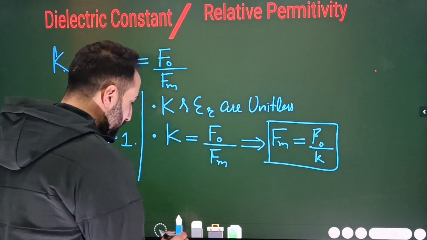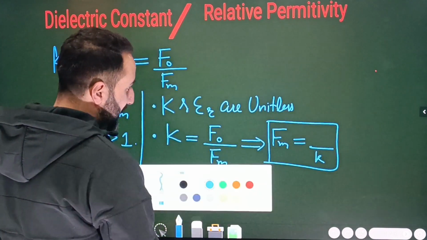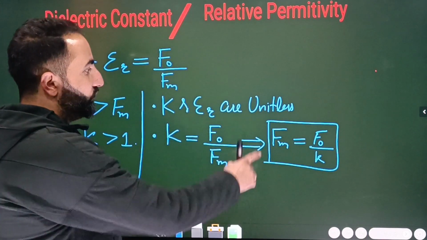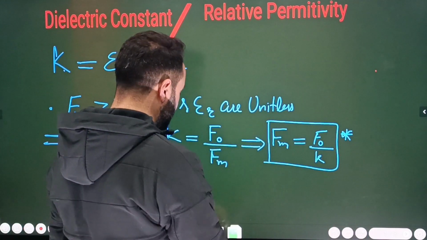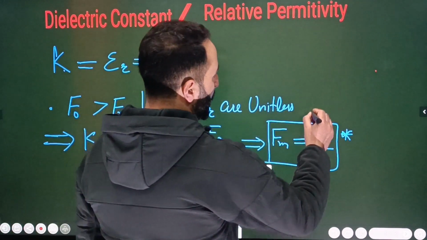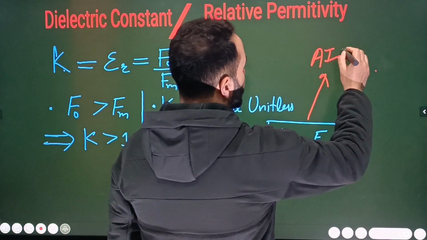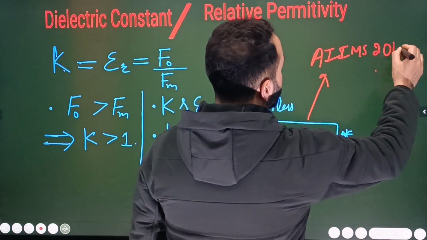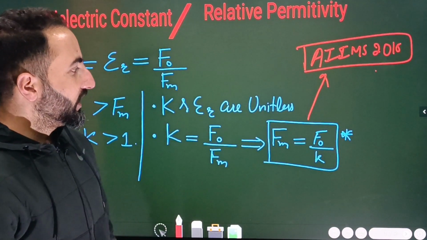Let me rewrite it here. It is equal to F naught divided by K. Very important equation, highly important equation. A direct question based on this very equation has been asked in AMS 2015. Later on we'll be doing that question as well, when we switch to the problems.